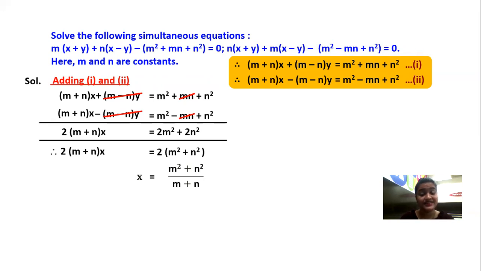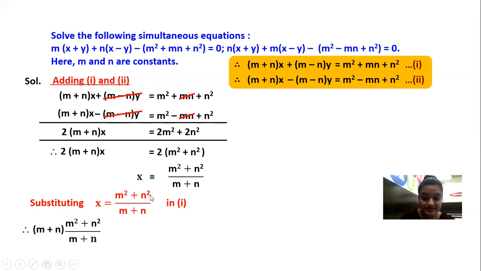And we all know once we get the value of x, we substitute and we get the value of y. So over here we are starting: x is equal to m square plus n square upon m plus n. Okay, fine. So we are substituting x is equal to m square plus n square upon m plus n in equation number 1. Now guys, over here I am considering equation number 1.